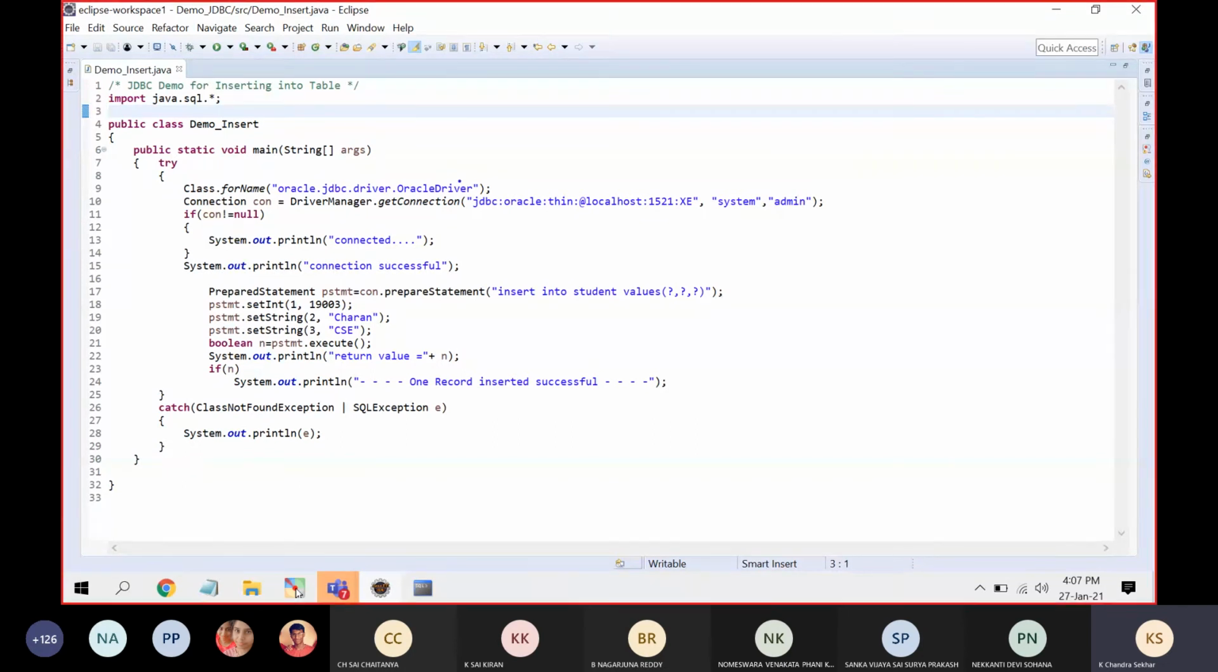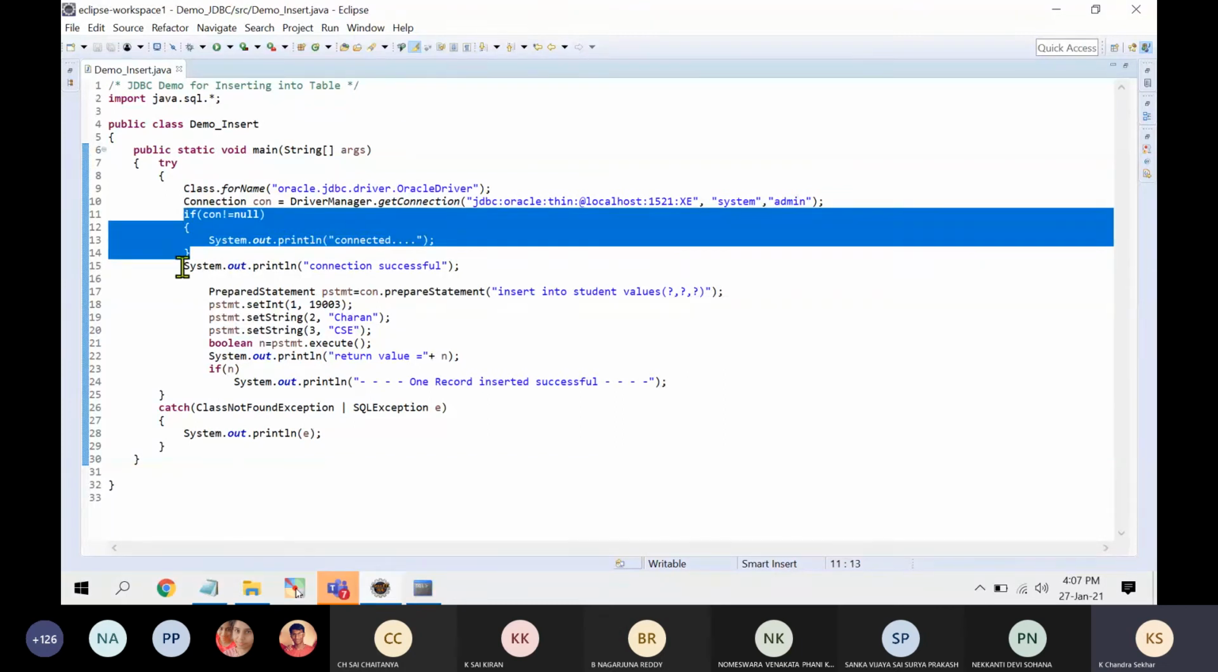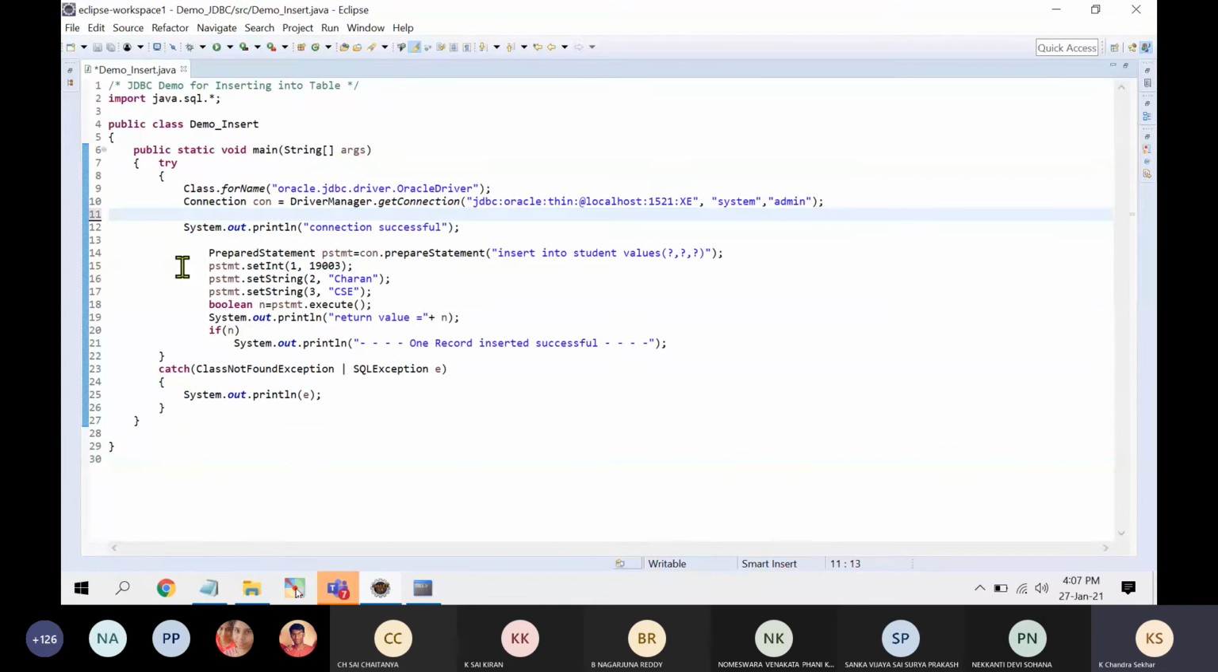Now, what is the first statement? Loading the driver. How are you loading? Class.forName, oracle driver. Then the connection, so this is the connection establishment. To test whether the connection is established or not, I am using an if condition. If connection is not equal to null, it means the connection is established, so print connected. If you want, you can write it, otherwise you can remove it. This is also not required. Previously when I tested, I had written everything. I am deleting what is not required.